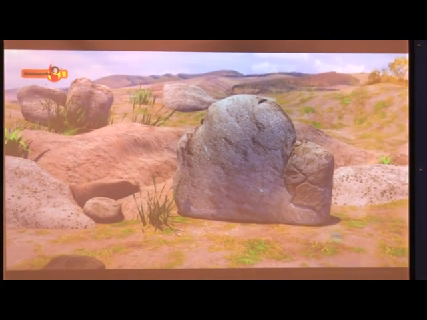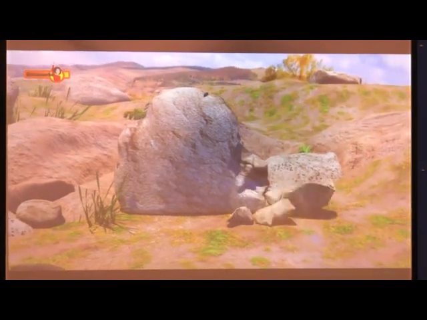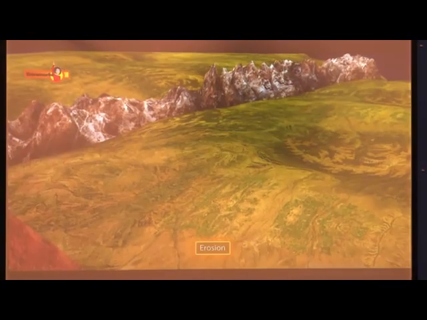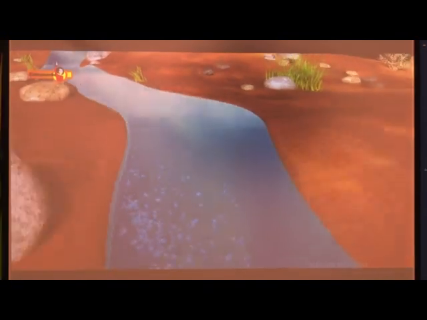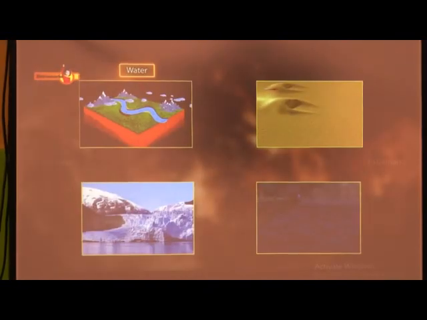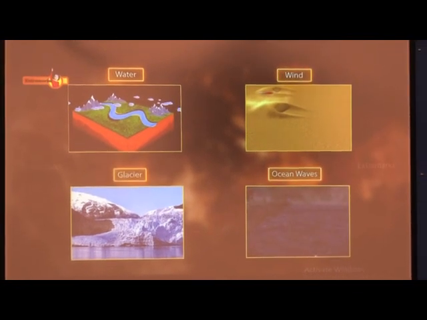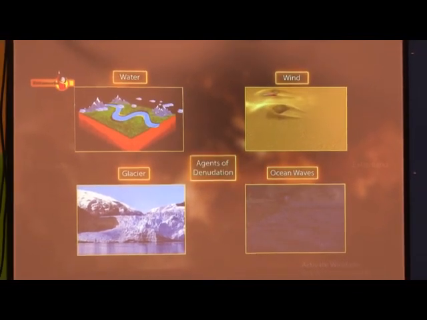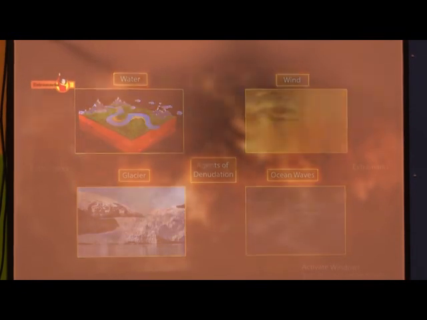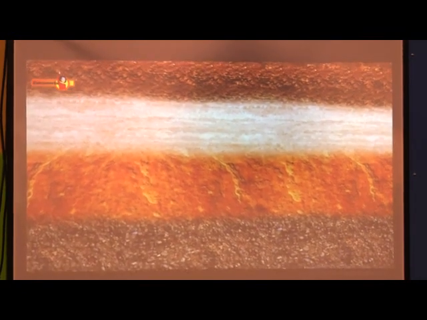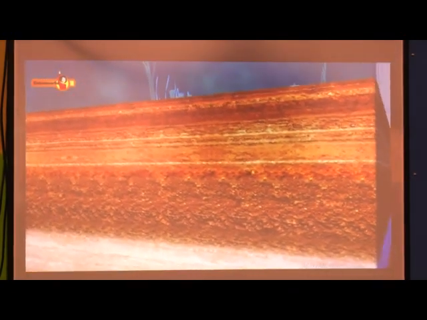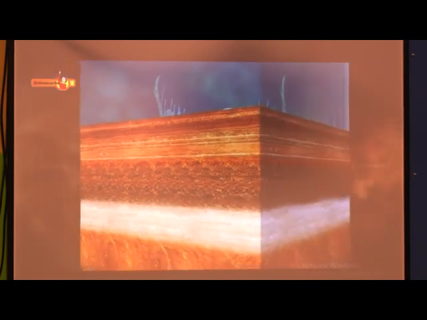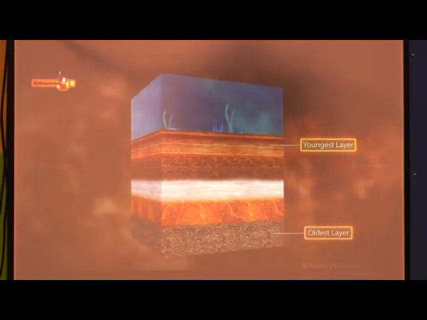Before being deposited, the geological detritus was formed by weathering and erosion from the source area and then transported to the place of deposition by water, wind, ocean waves and glaciers, which are called agents of denudation. The heaviest and largest particles settle out first, and the lightest sediments such as silts and clays settle out last. The oldest layers are at the bottom and the youngest layers are at the top.